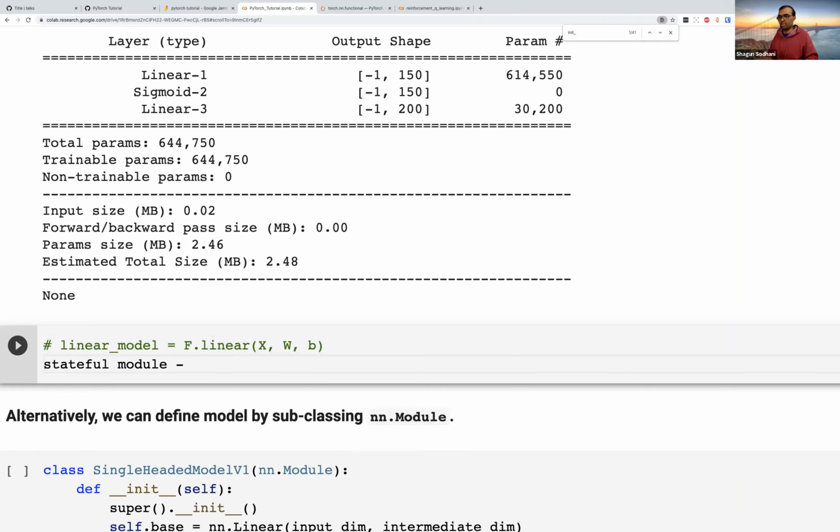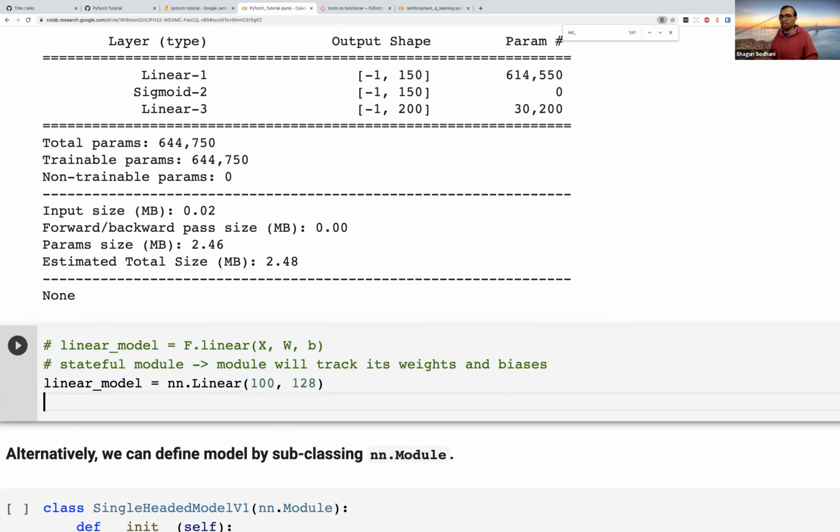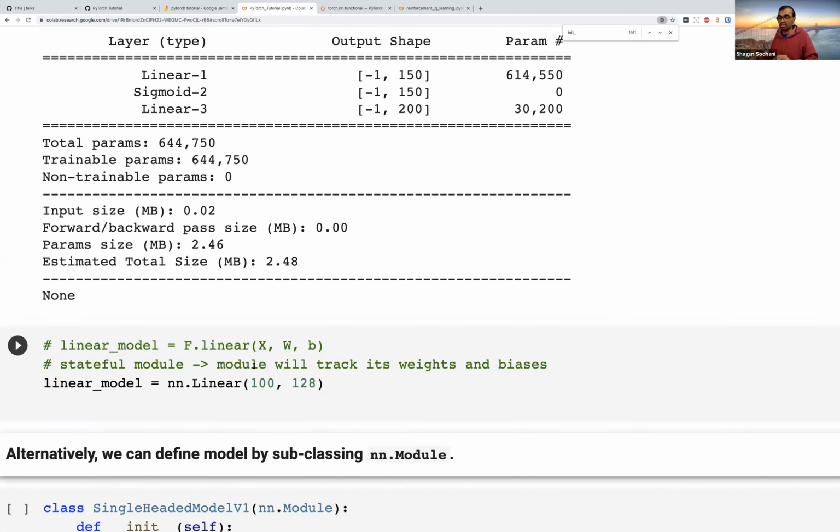A stateful module basically means that the module will track its state, and the state here is weights and biases. So let's see how a stateful model would look. I would write linear_model is equal to nn.linear. The input shape is, let's say, 100. The output shape is, let's say, 128. So this linear_model is a model that has its own weights and biases. I'm not explicitly defining them, but it has those.